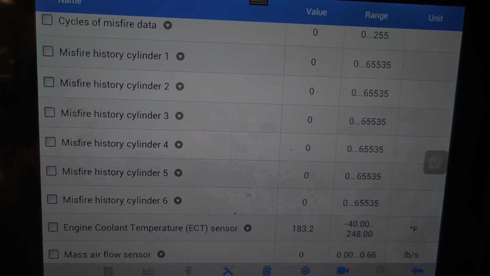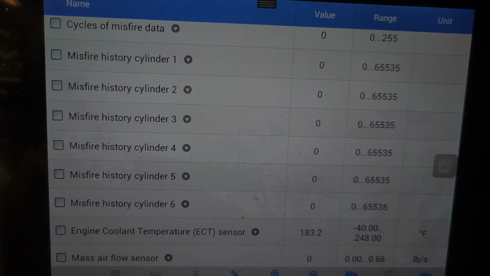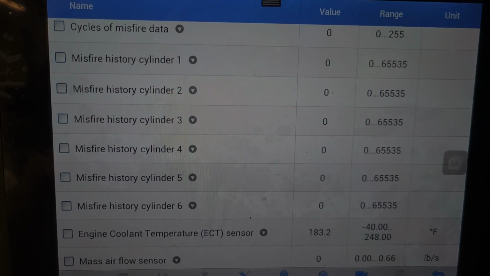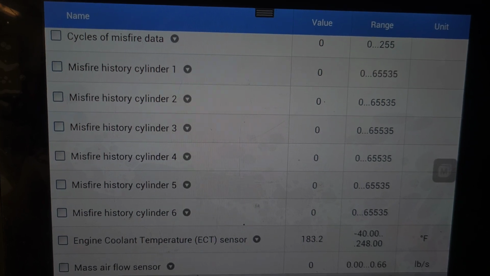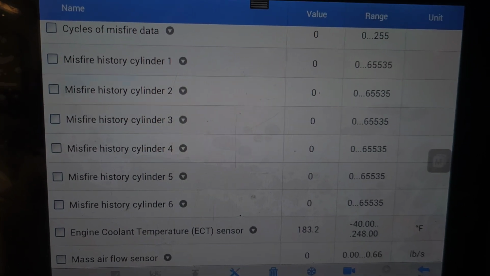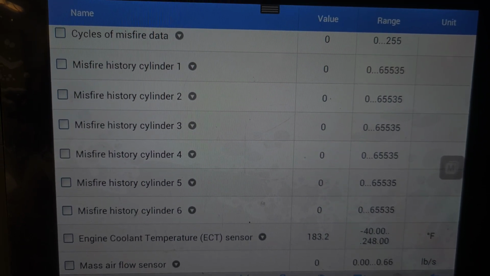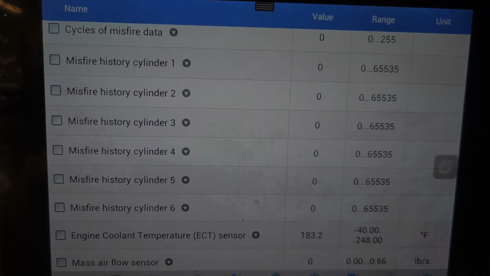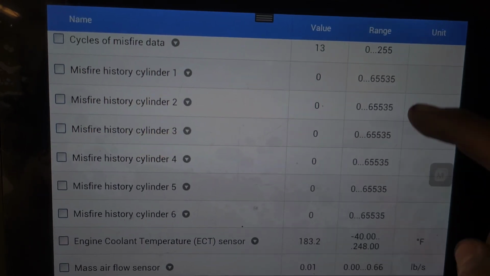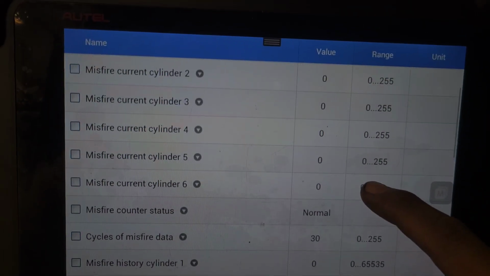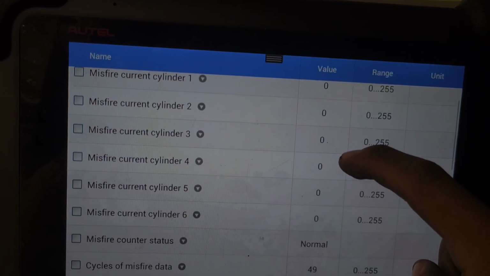If you were to erase the trouble codes without looking at the history, it would be difficult for us to figure out exactly where the problem is coming from. So looking at the history will give you an idea of which cylinders are misfiring. We had a random cylinder misfire, and in this case it was an ignition misfire, but those are things you want to look at when it comes to a misfire. Now the car is no longer misfiring. There you go. Alright, now we're all set to go.